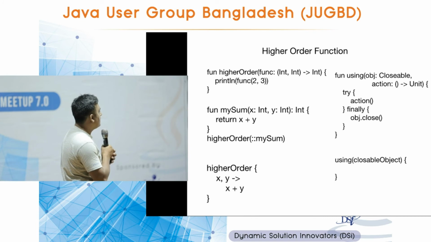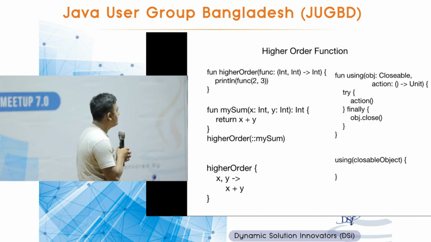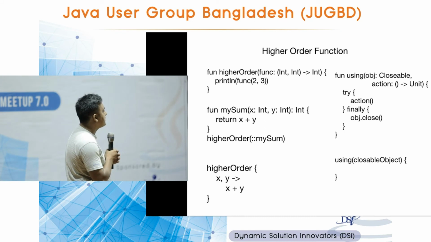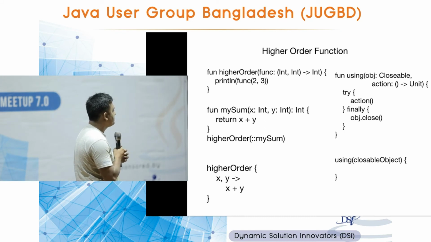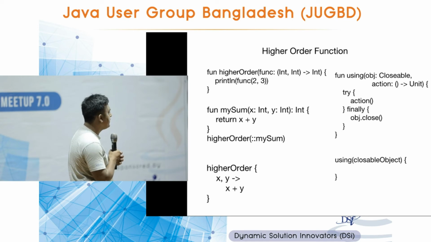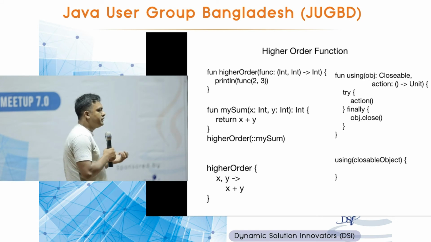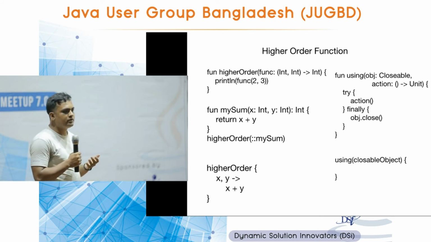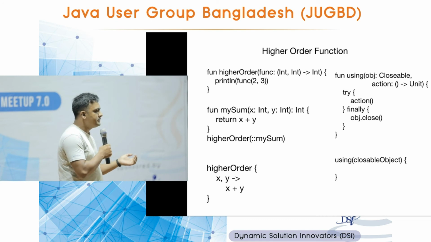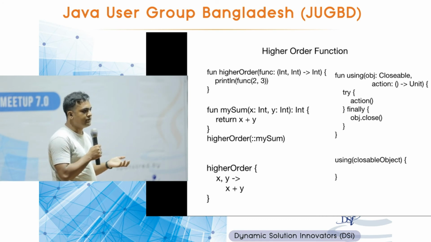In this case, fun using, I have created a function called using, which takes the first argument, a Closeable, and then an action, which is a lambda function. So here inside, you can do a try-catch around the action, and in a finally block, you can say that the object is closed. We use this kind of closable object, for example JDBC or a file, where we need to close it at the end. Sometimes we forget, but if we are using a DSL like this, there will be no chance that you are going to forget. It will be automatically closed, and you don't need to worry about that.